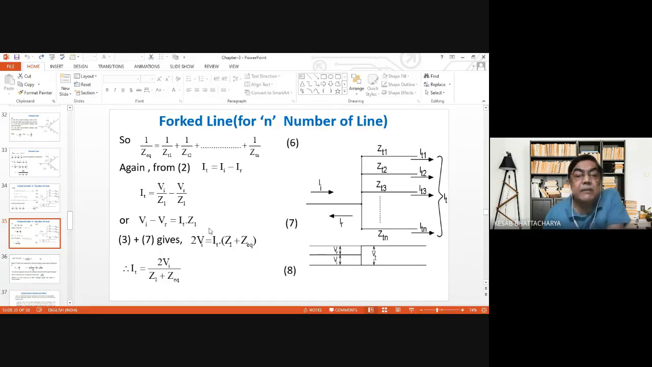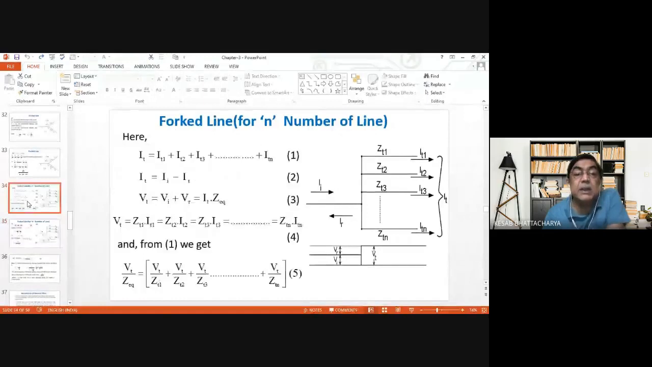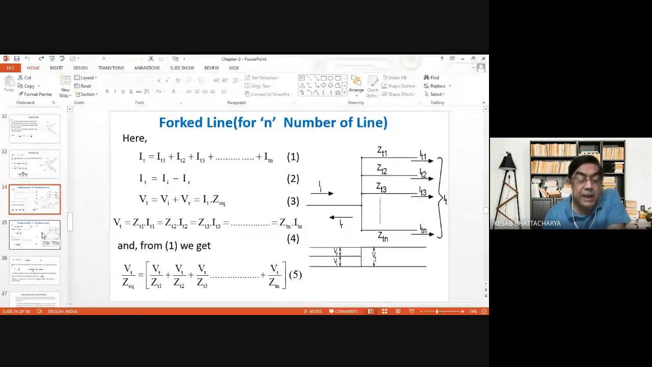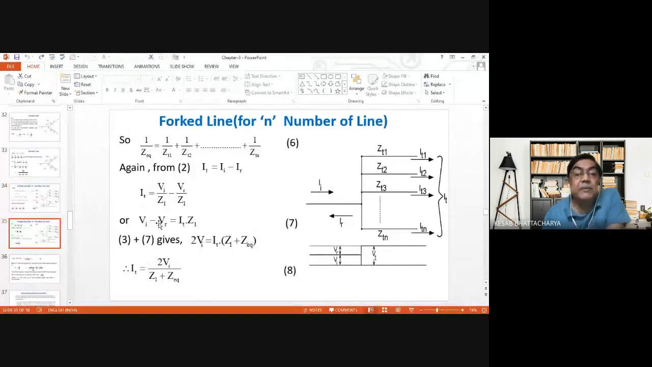Now, 3 plus 7. What is 3? Let us see. 3 is this one. Vi plus Vr is equal to It into Z equivalent. And 7 is Vi minus Vr is equal to It into Z1. So, adding these two, 3 and 7, we get 2 Vi is equal to It into Z1 plus Z equivalent, from where we get It is equal to 2 Vi by Z1 plus Z equivalent.